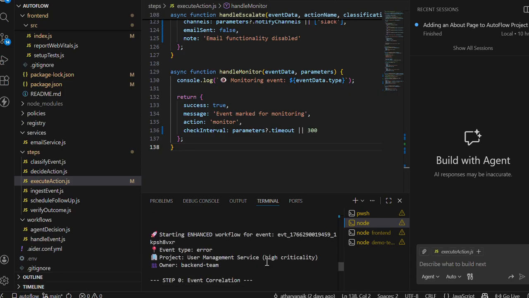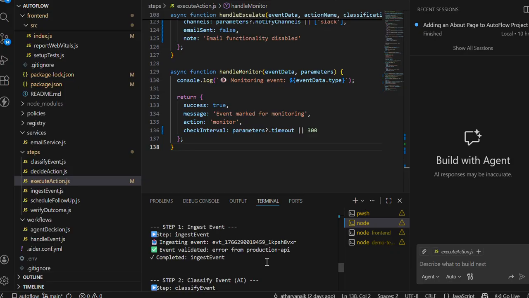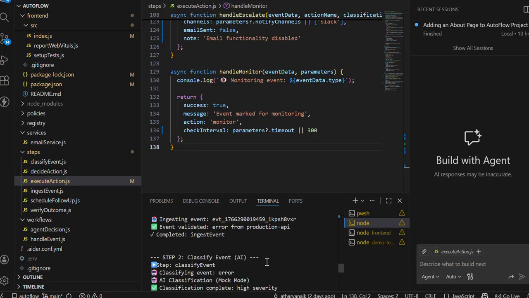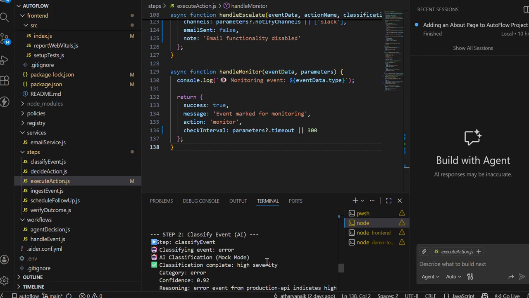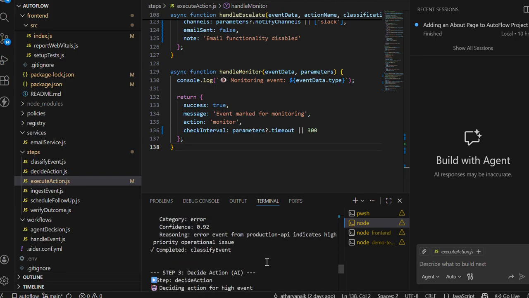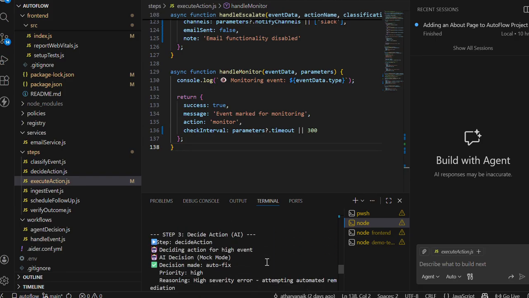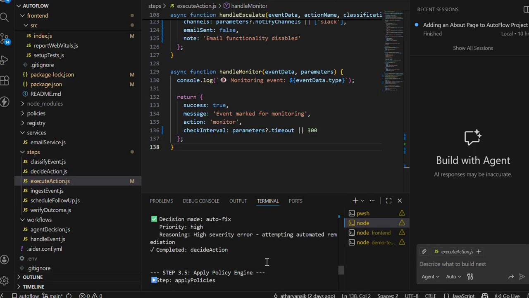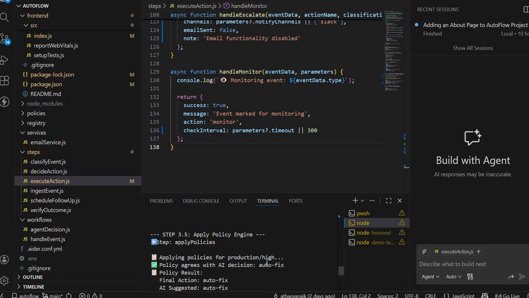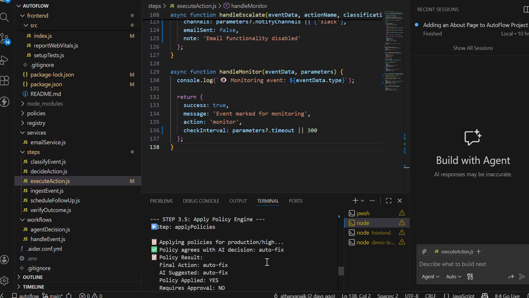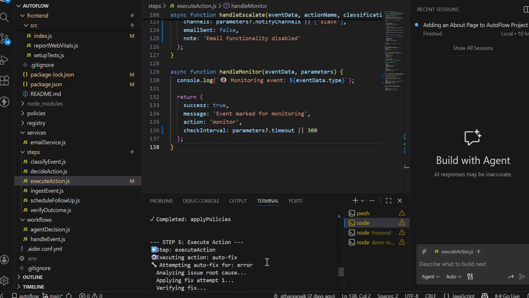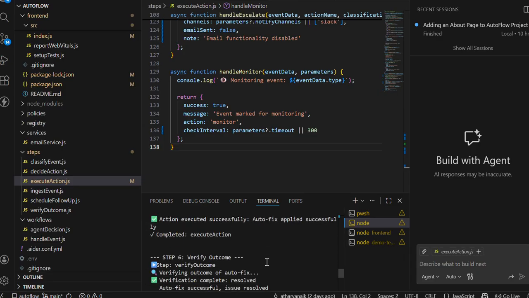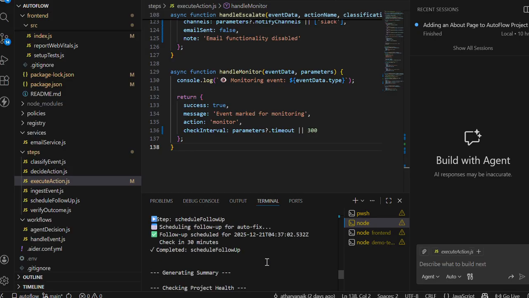So here, this is step one, ingest event. Then the AI classifies the event, and then the AI decides an action. If the priority is high, then it takes the human in the loop. As we can see here, there is nothing critical, so the AI decides to auto fix, then executes the action, verifies the outcome, and schedules a follow up.